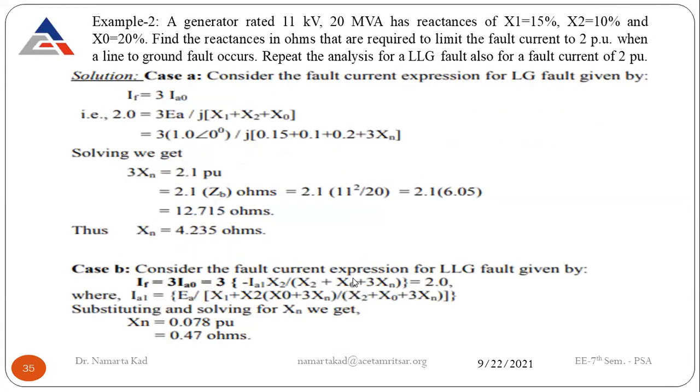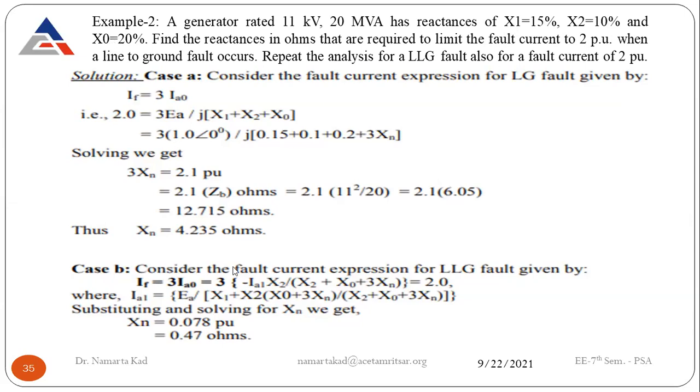Okay, and see one more numerical. A generator rated 11 kV, 20 MVA has reactances X1 15%, where X1 means positive sequence reactance, X2 negative sequence reactance 10%, and zero sequence reactance 20%.